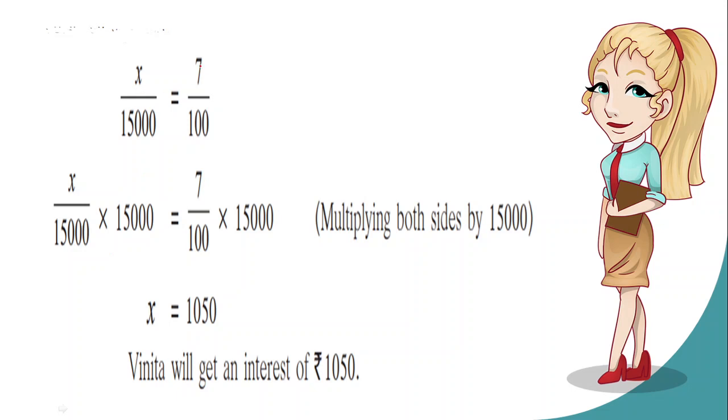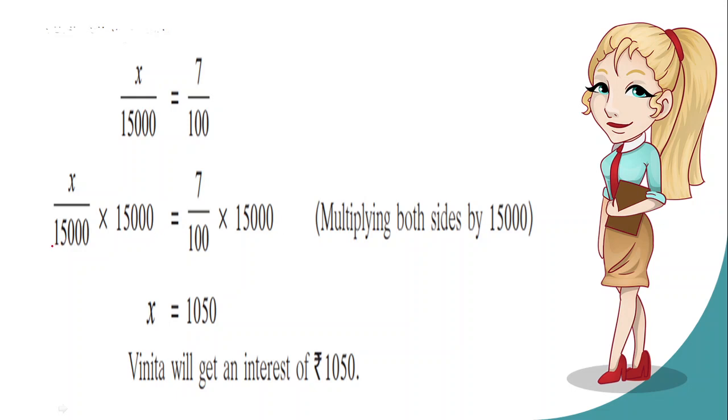We are going to get 7 rupees for every 100 rupees. So let's consider X rupees for 15,000. What you need to do is multiply both sides by 15,000, as we are interested in the value of X. To cancel the 15,000 which is dividing X, you need to multiply with 15,000 on both sides.